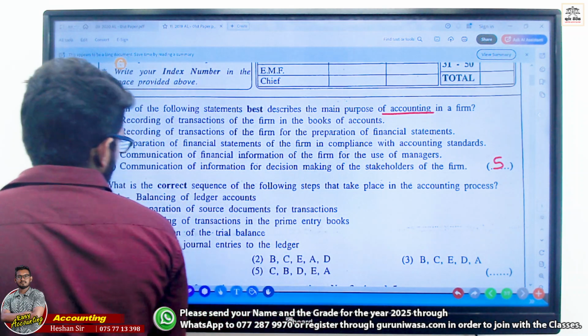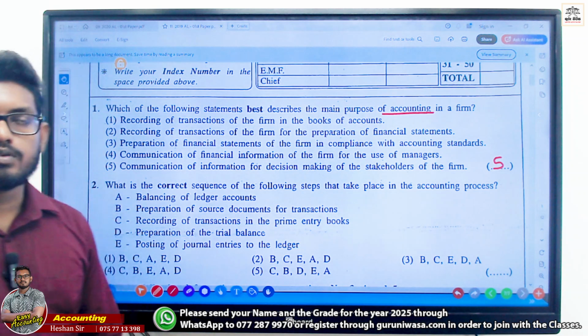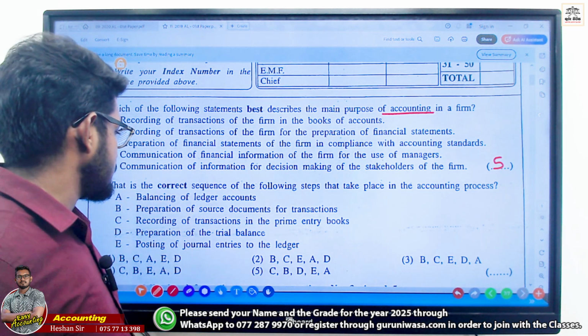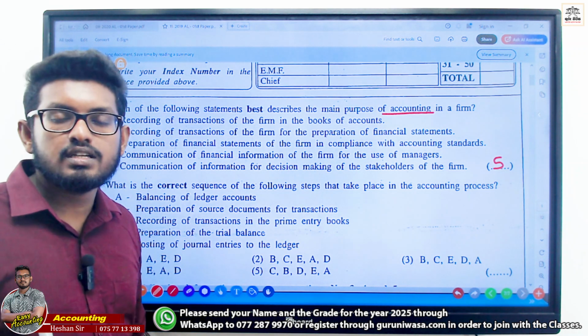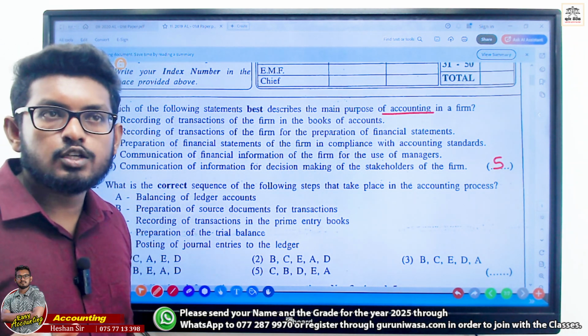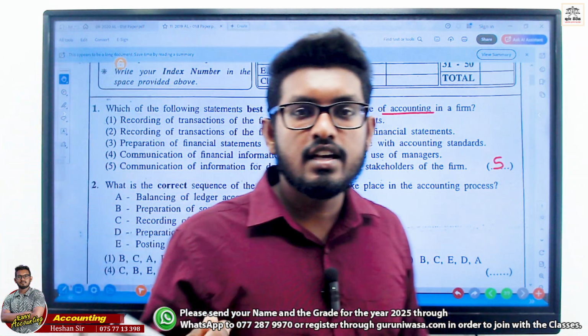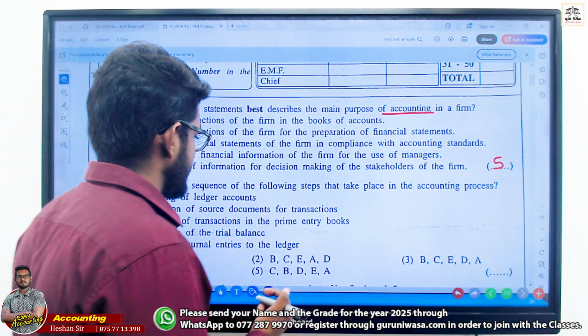What is the correct sequence of the following steps that take place in the accounting process? Accounting process. Balancing of ledger accounts, preparation of source document for transaction, recording of transaction in the primary book, preparing of the trial balance, posting journal entries to the ledger. What is the answer? First, once the transaction, we prepare a source document. I told you, through the transaction, there should be an evidence. Right? That is a source document, right? So first one is B.